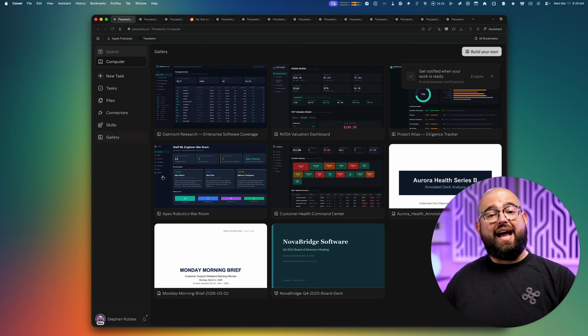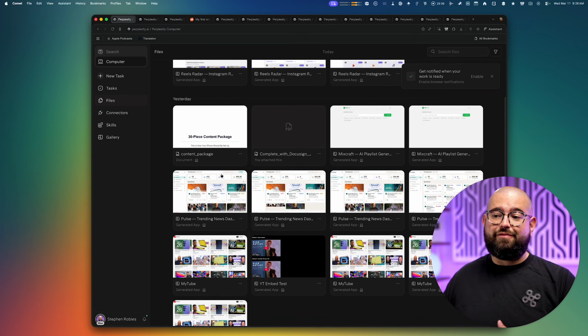And you can even browse the gallery for ideas, and any files that it's generated for you, you have easy access to that as well. And because it runs in the cloud, I could start a task like redesigning my entire website on my iPad, leave the task running, and then the next day, go to my MacBook Air and keep working on it.